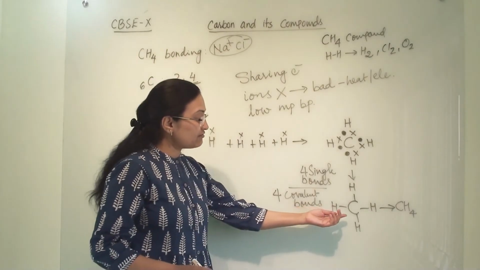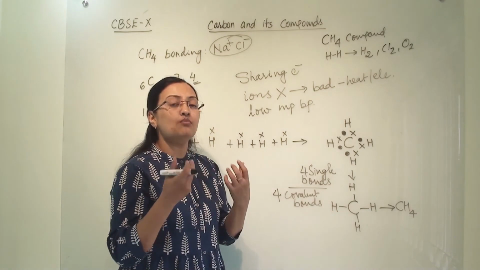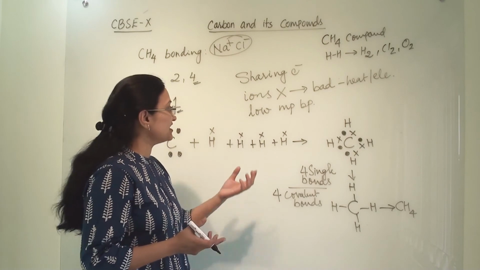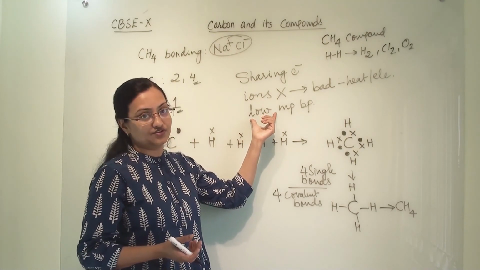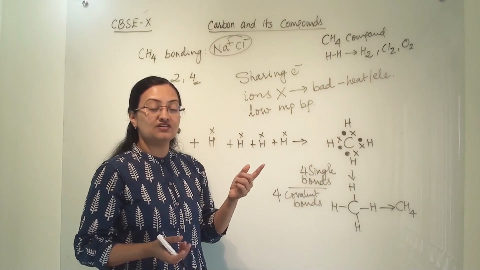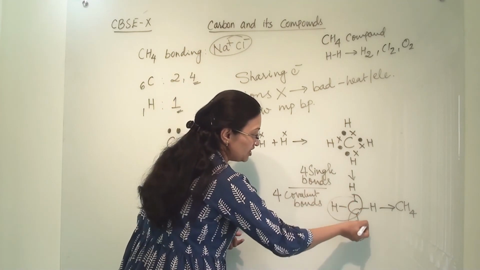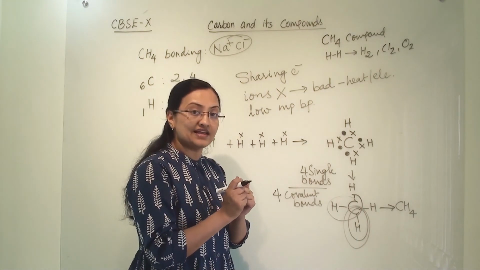Whatever bonds they form between atoms are strong, but between the molecules the forces of attraction are very weak. So that's why their melting and boiling points are low. That is an important point to understand: within the bond they are sharing electrons, so they are strongly held together.